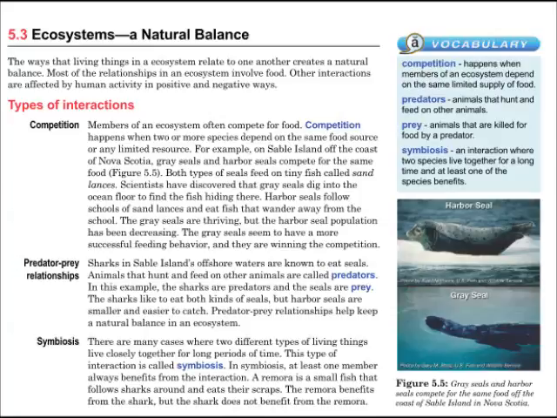There are many cases where two different types of living things live closely together for long periods of time. This type of interaction is called symbiosis. In symbiosis, at least one member always benefits from the interaction. A remora is a type of small fish that follows sharks around and eats their scraps. The remora benefits from the shark, but the shark does not benefit from the remora.